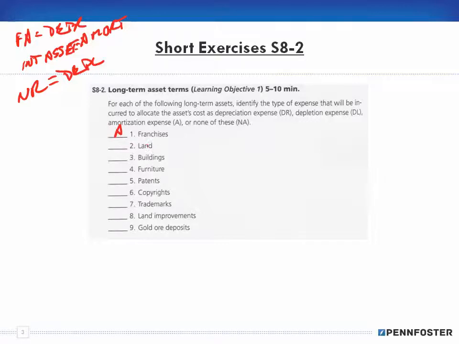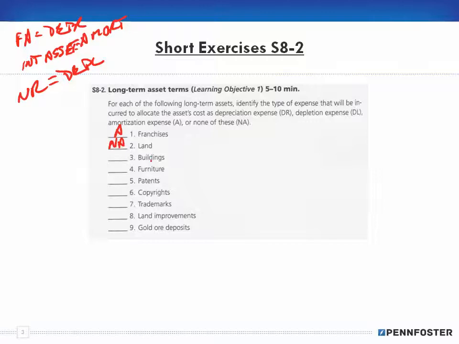Land is none of these, not applicable, because why? You can't depreciate it, you can't deplete it. You have to deplete the natural resource in it, but you can't deplete the land itself, and it's not intangible. And remember, that's what amortization, depletion, and depreciation are. Even though you have this asset, the question is how do you record the usage, the wearing out of that particular asset?